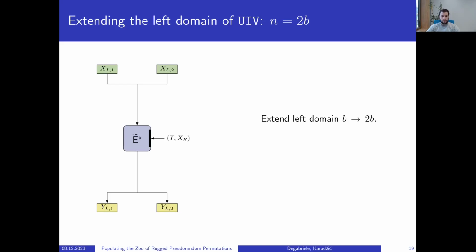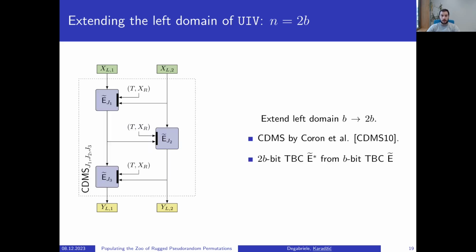For that, one can realize the 2B-bit tweakable block cipher E tilde star using a classical domain extender by Coron and co-authors that we call CDMS. Here, CDMS uses a B-bit tweakable block cipher E tilde to build the 2B-bit tweakable block cipher E tilde star.